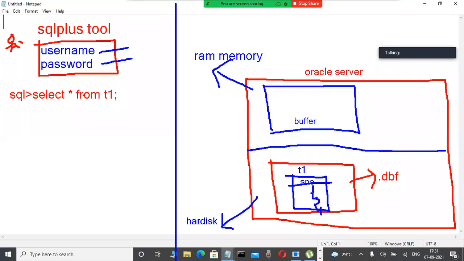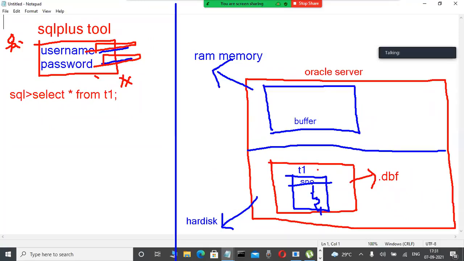Whenever we are using this command, what happens? How will the data be retrieved? Anybody's imagination? Whenever we type the username and password and click OK, I connect to the server. With select star from table name, you are also thinking that control goes to the hard disk, and directly retrieves the data from the hard disk into this tool. That is absolutely wrong. Whenever we type a command in a client tool, it does not directly interact with the hard disk.